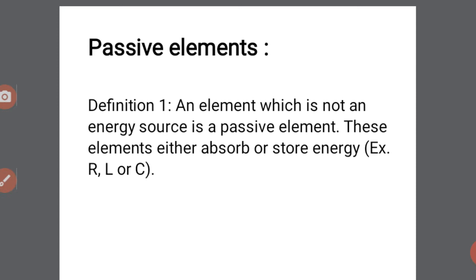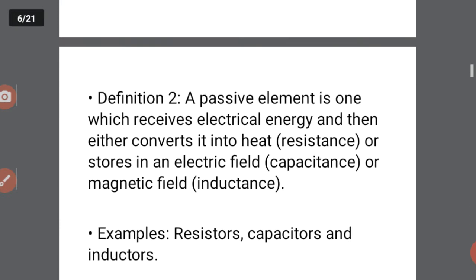Passive elements either absorb the energy or store the energy. Active elements supply energy; passive elements just receive it, and the received energy is absorbed or stored.